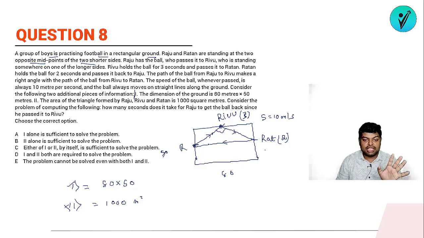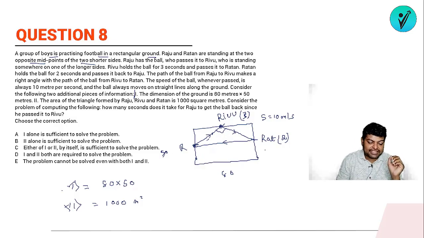No. If I'm just giving you the second information, using the second information, can you tell me what are the dimensions of the rectangle? यानी अगर सिर्फ मैंने बोल दिया okay, the area is 1000, so can we get the dimensions? No, we can't. लेकिन अगर मेरे पास dimensions है, definitely I can get the area. तो if we have the dimensions, ठीक है, तो आप ये भी निकाल सकते हो, it will be 80. Using Pythagoras आप ये दोनों भी निकाल सकते हो.